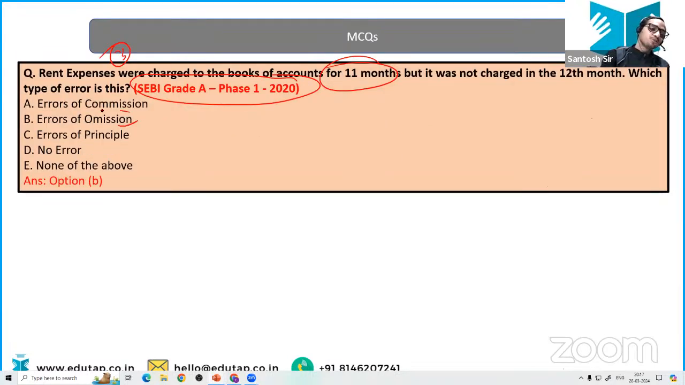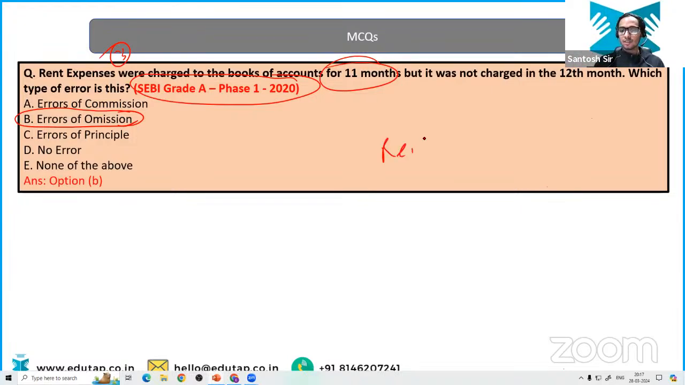Very good. Most of you are correct, but one or two or three are incorrect because I have confused them with the 12 months or 11th. See, he has omitted the complete 12th month entry itself. So he should be charging the transaction each month, isn't it? I'll give you an example.